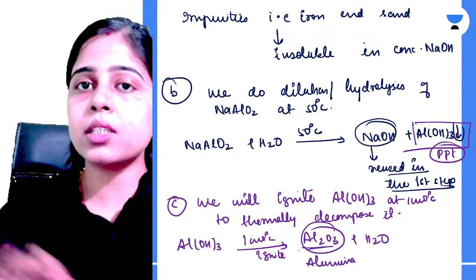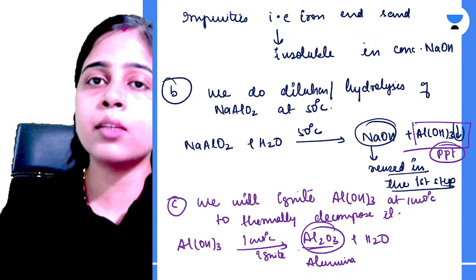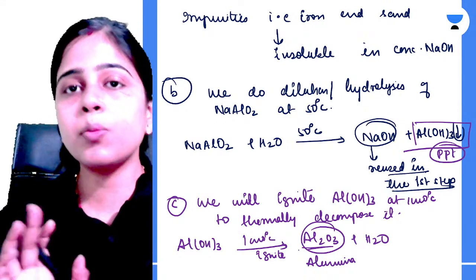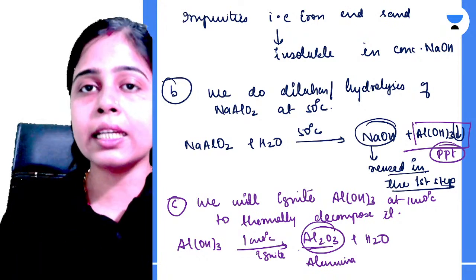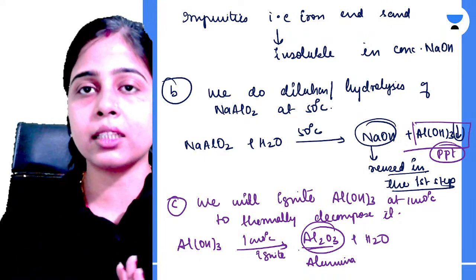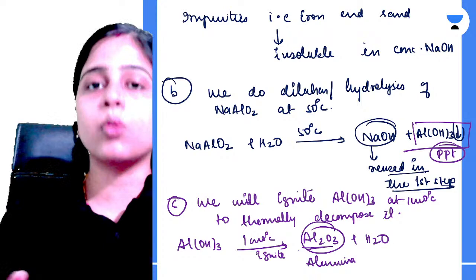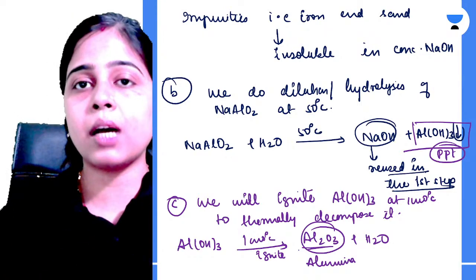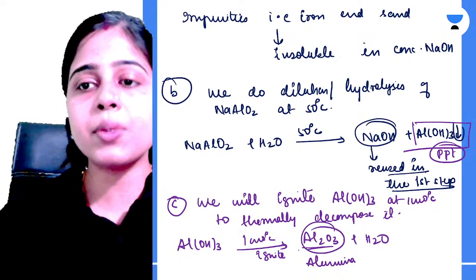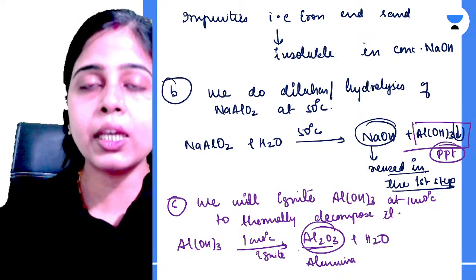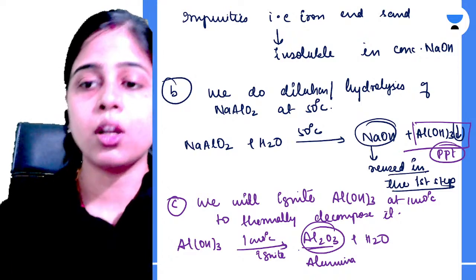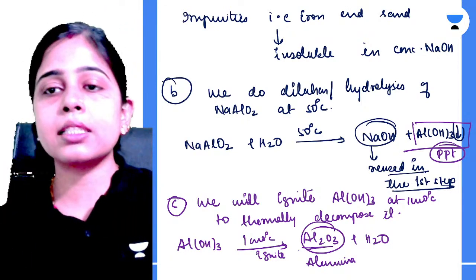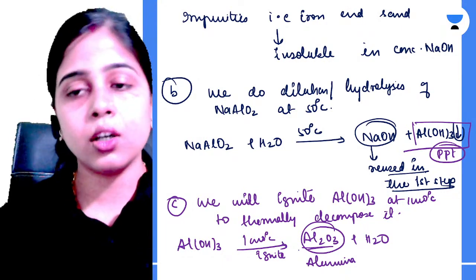Because in Bayer's process, we are also removing the iron impurities that were present along with your aluminium oxide inside the bauxite ore. If you simply heat it, impurities will not be removed. Impurities remove नहीं होंगे. Okay. So our main motive, हमारा main मकसद जो है, वो यहाँ पे solve नहीं होने वाला, if we are simply heating your bauxite ore. So for that process, we need to follow all these 3 steps of concentrating the ore.